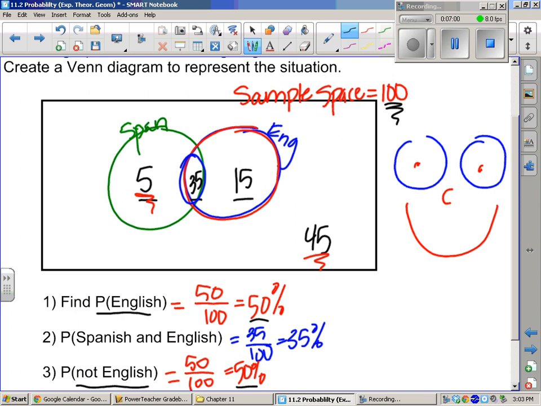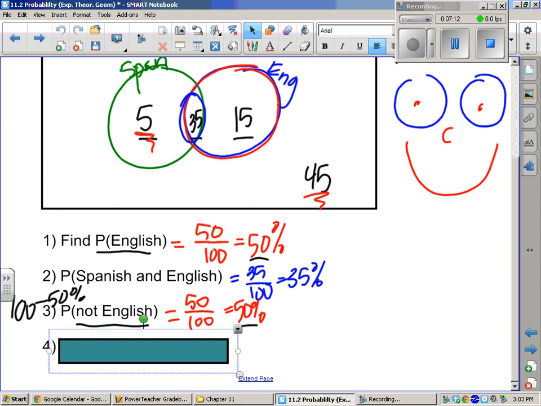Anyway, what I was going to say, you could have just done 100% minus your 50% from your number 1. The rest have to be those who are not. Be tricky. All right, number 4.